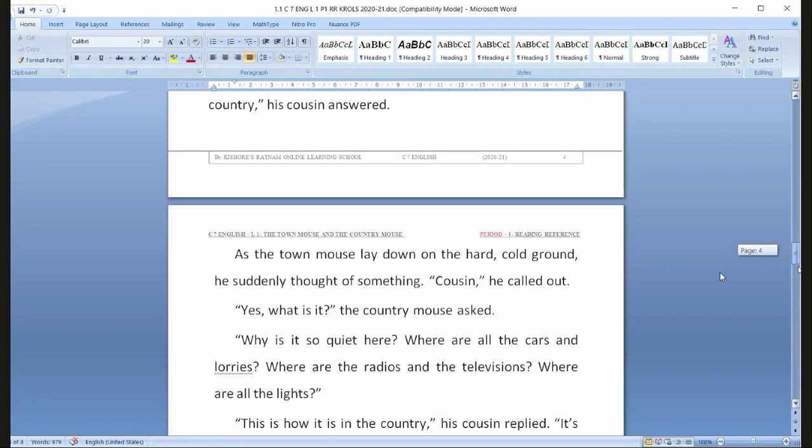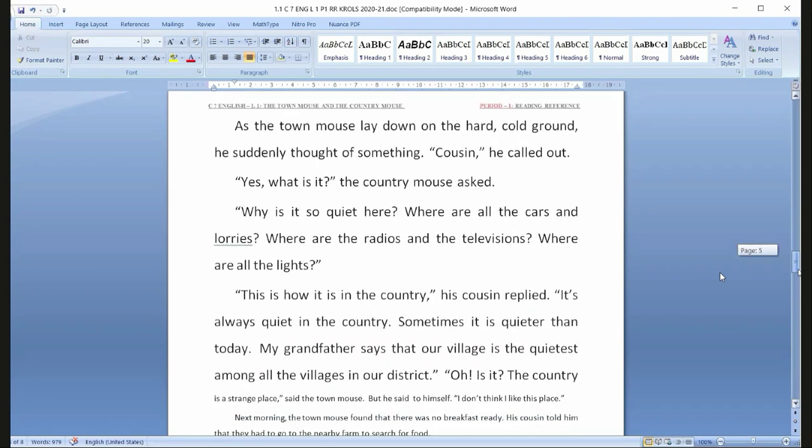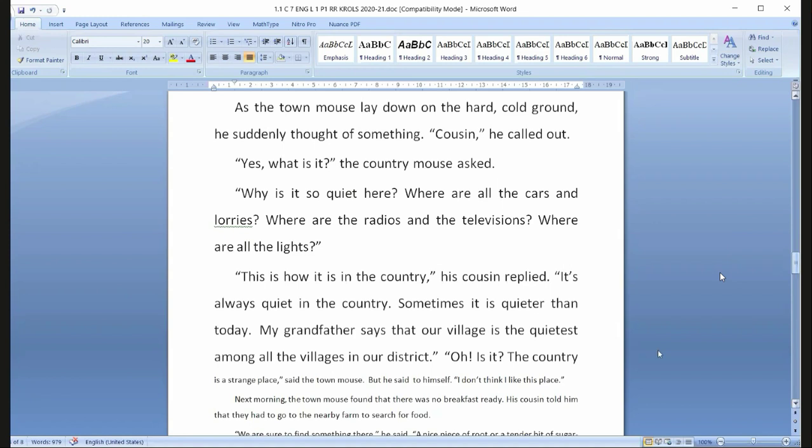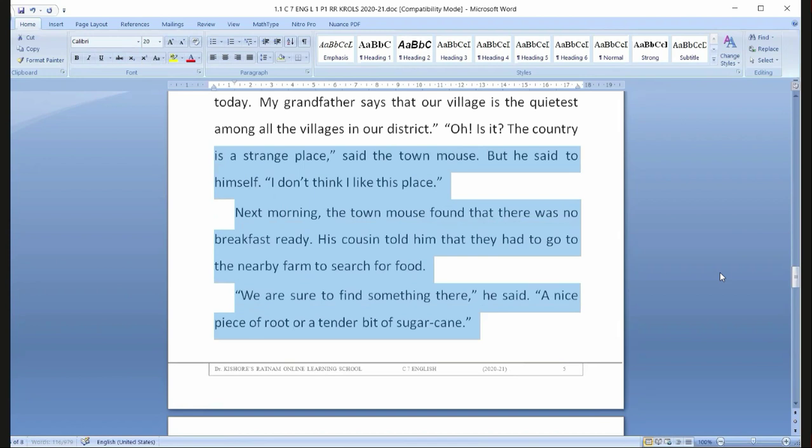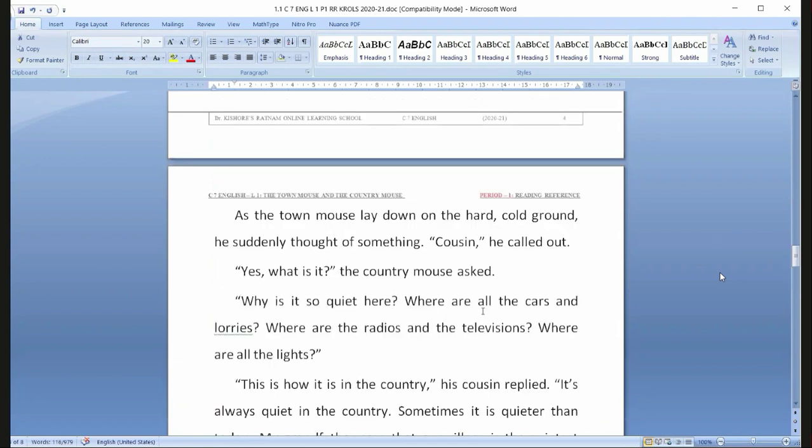As soon as the town mouse lay down on the hard, cold ground, he suddenly thought of something. Cousin, he called out. Then he just lay down. Lying means lying down but very much awake. Sleep means you are lost in sleep. Okay?